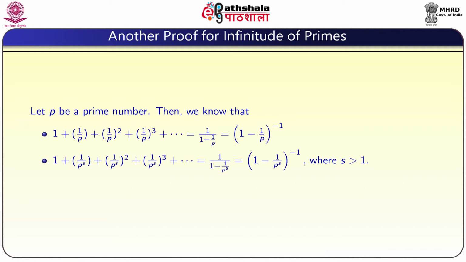So, this you can actually extend. Assume s is greater than 1, then 1 plus 1 by p power s plus 1 by p power s whole square and so on also converges. It converges to 1 by 1 minus 1 by p power s.